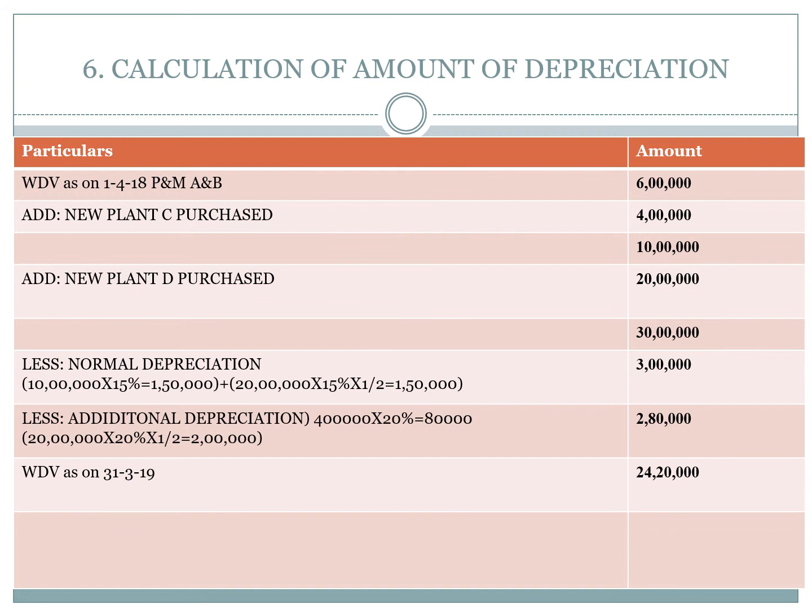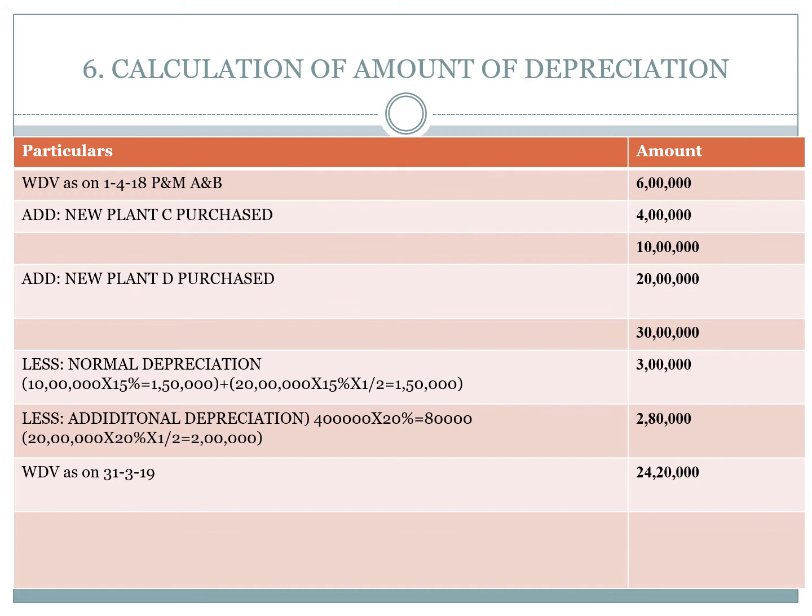Then second depreciation is additional depreciation, because in this problem there are two new plants acquired during the previous year, that is plant C and plant D. Okay, plant C, there is a 4 lakh worth of new plant C purchased and used in the business more than 180 days. Hence we can claim full rate of depreciation, that is 20% on 4 lakhs.